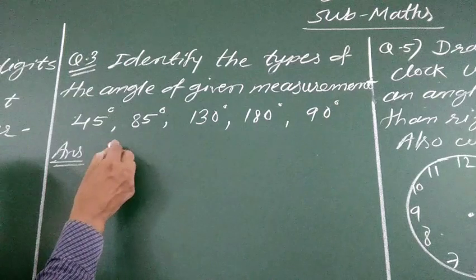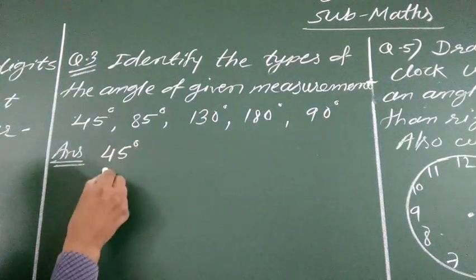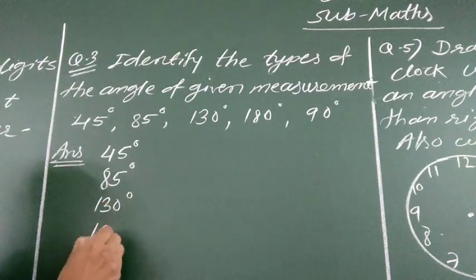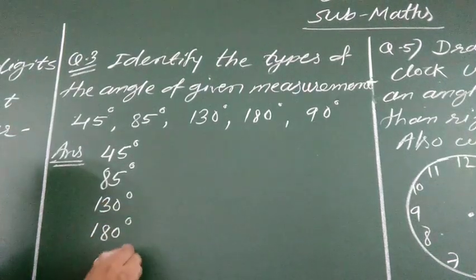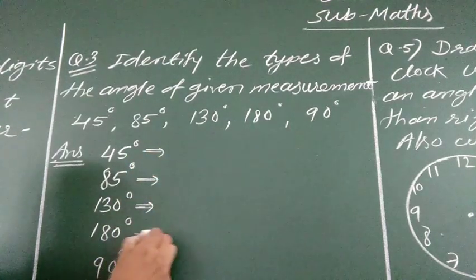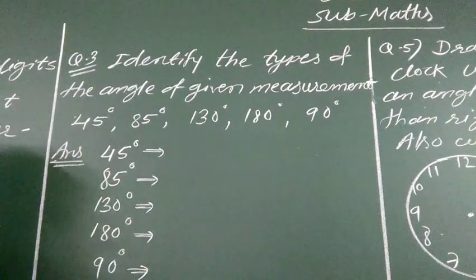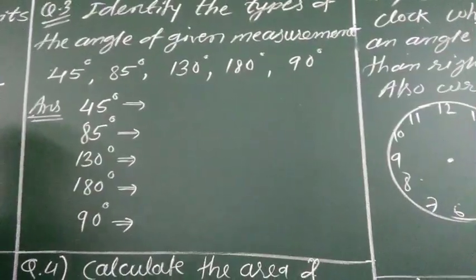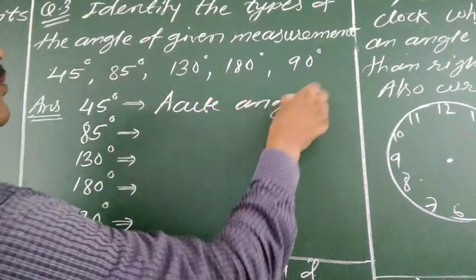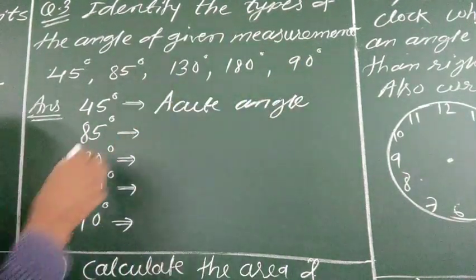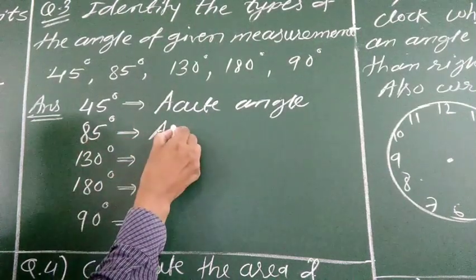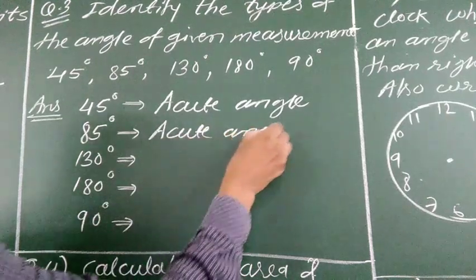So see, first one is 45 degree. Second one is 85 degree, then 130 degree, 180 degree, and 90 degree. So what is 45 degree? It is an acute angle. Then here it is 85. Again it is less than 90 and more than 0, so it is again an acute angle.